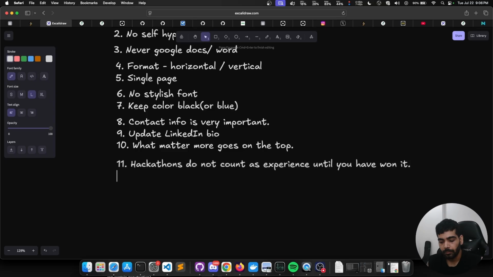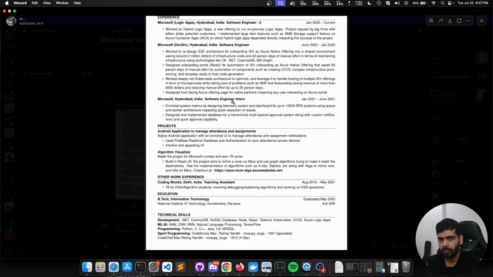The next point will be impact based info about the jobs you have worked in. So here in my resume, I worked for Microsoft and I worked in a dev team. So here is my impact, like saving around $2 million, 30% days of manual effort. I've always made sure that I put my impact first in the section. So whatever job you have done for somebody, that would have a certain impact. How has that job helped them? Put that in your resume.